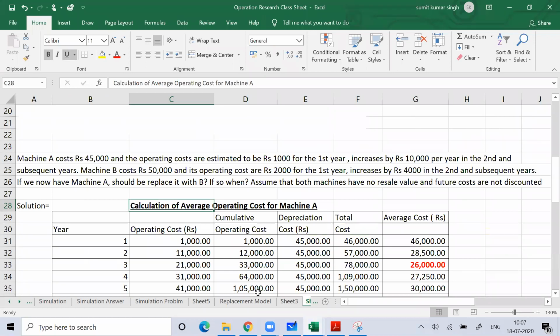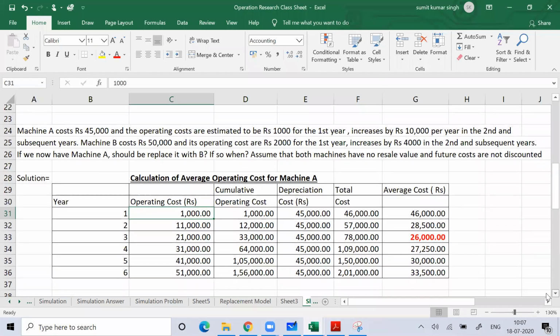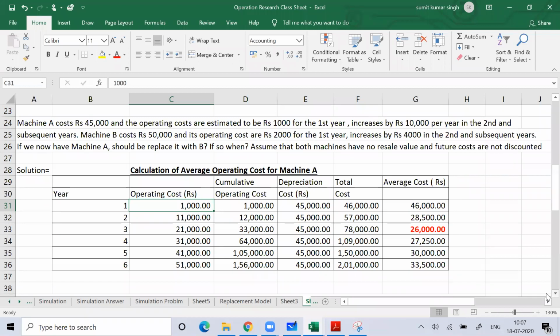Till now, all the problems we are solving, we are considering that the value remains the same for all the years. You can see there's no factor of time value of money. Till now, whatever calculation we are doing, there's no consideration of time value of money.